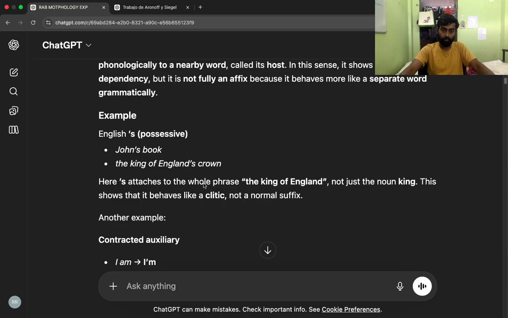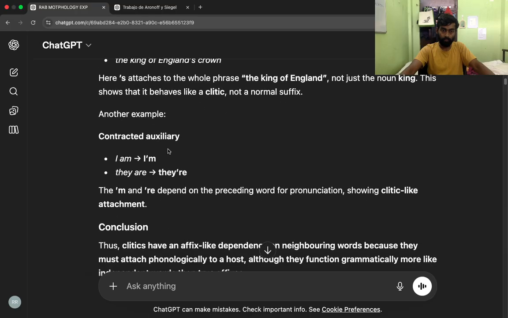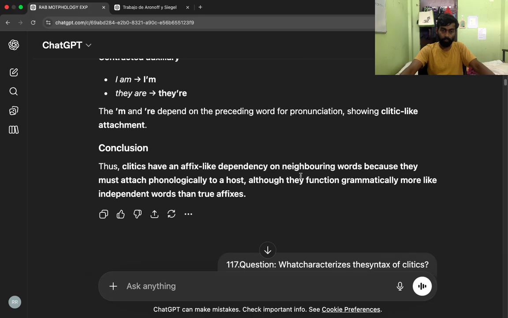John's book, The King of England's crown. Here 's attaches to the whole phrase the King of England, not just the noun king. This shows that it behaves like a clitic, not a normal suffix. Another example, contracted auxiliary. I'm, they're. The 'm and 're depend on a preceding word for pronunciation, showing clitic-like attachment. Conclusion. Thus, clitics have an affix-like dependency on neighboring words because they must attach phonologically to a host, although they function grammatically more like independent words than true affixes.